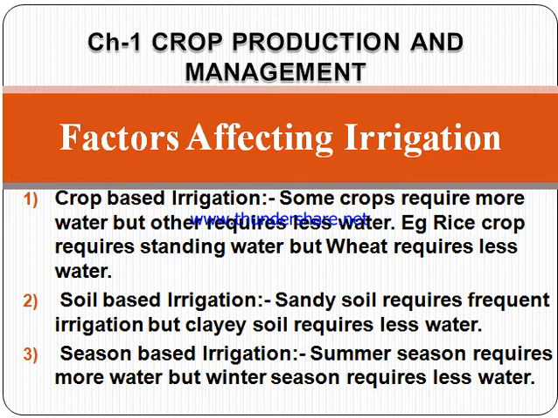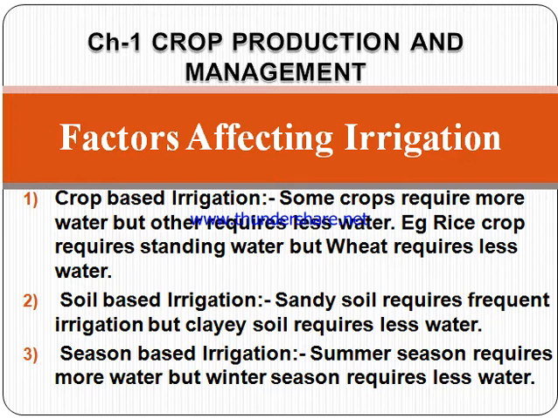First is crop-based irrigation. It depends on the crop. If a crop requires a large amount of water, then we have to give a regular supply of water. For example, paddy or rice crop requires standing water, so we have to regularly supply water to it. But wheat requires less water, so we supply only 2 to 3 waters during the complete season of the wheat crop.